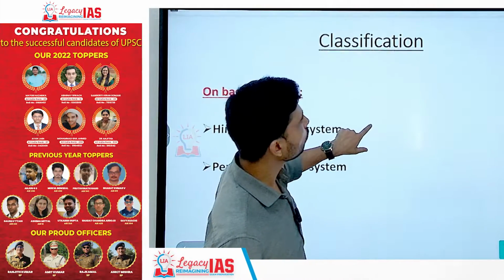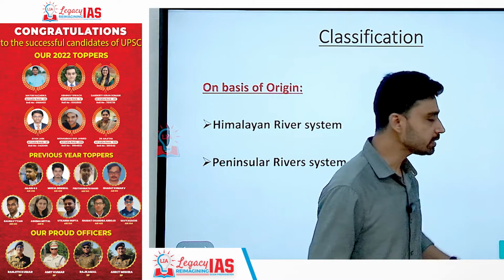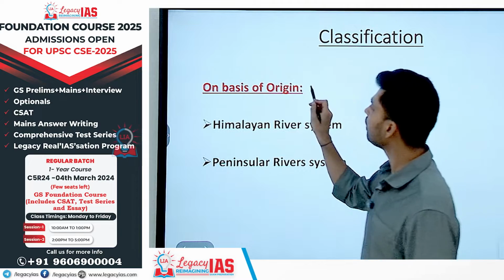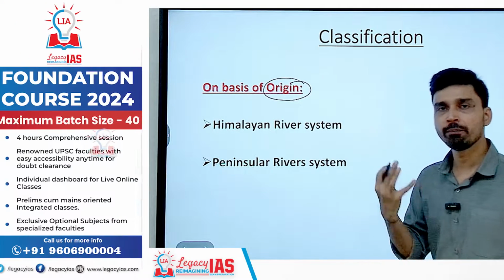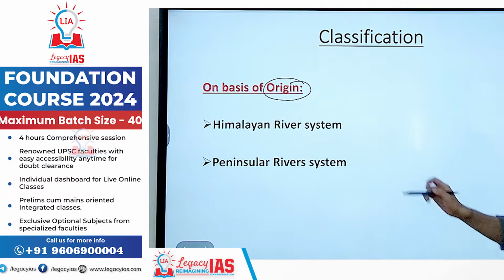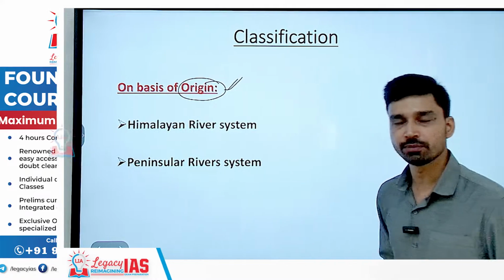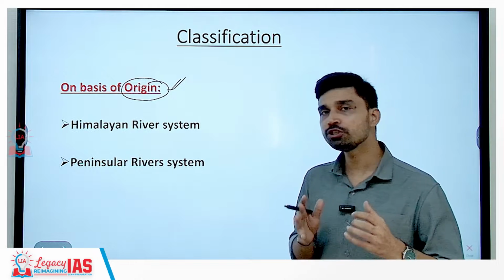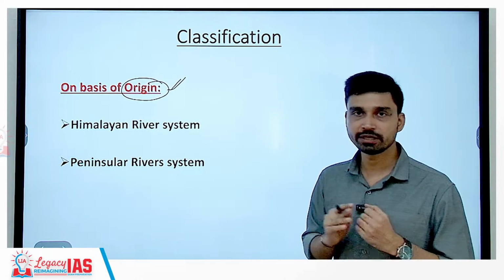Now, first of all, before looking at the individual rivers, let us look at how rivers of India are classified. One of the most common methods of classifying the Indian rivers is on the basis of origin. Basis of origin means classifying from which part or region of India a river originates.